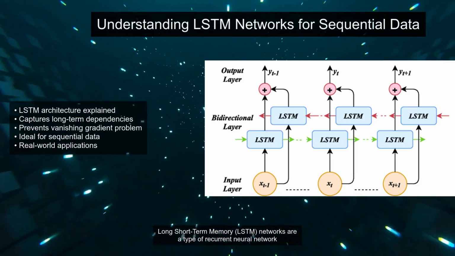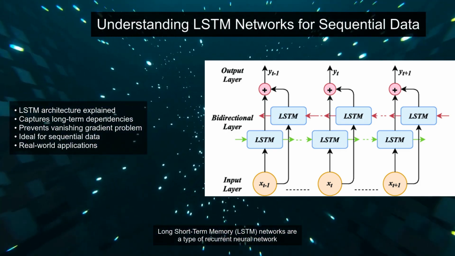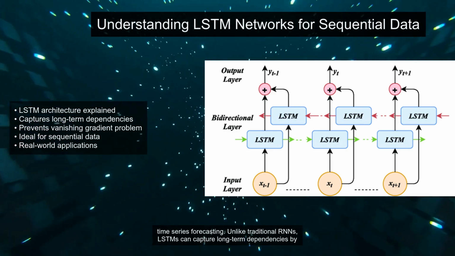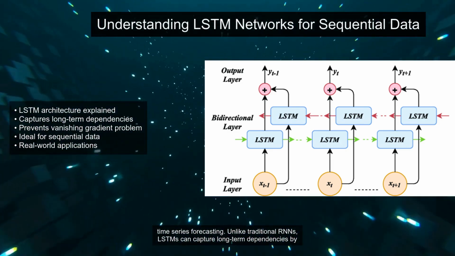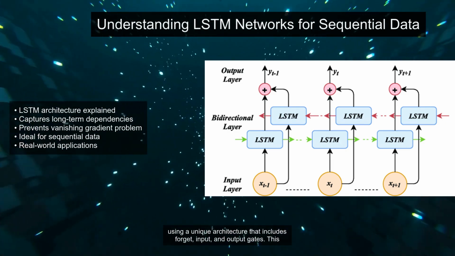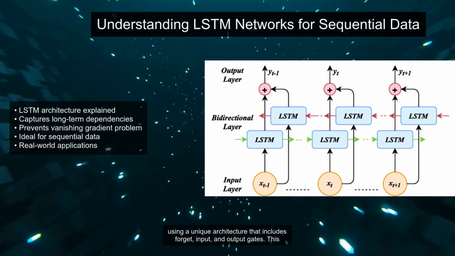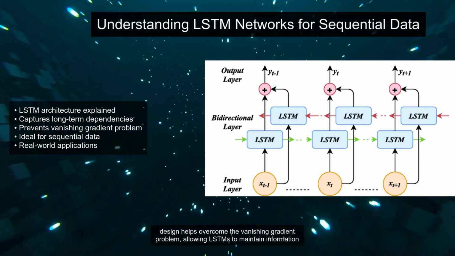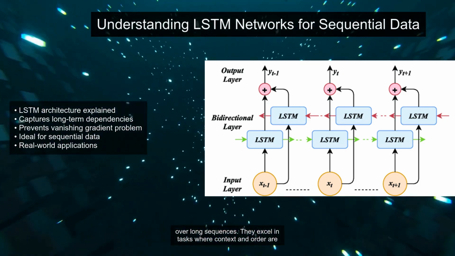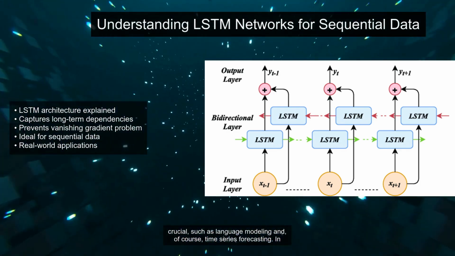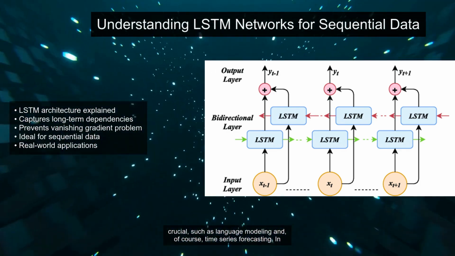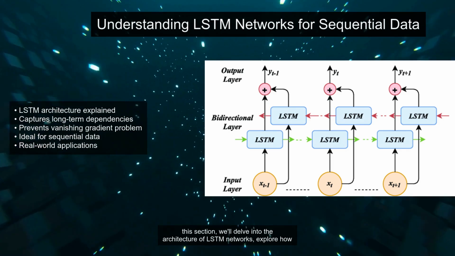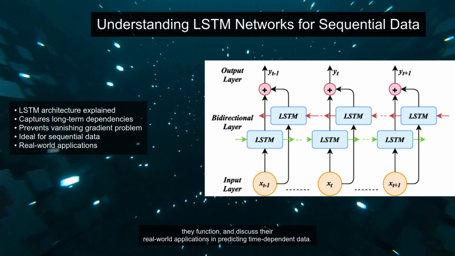Long short-term memory, LSTM, networks are a type of recurrent neural network, RNN, specifically designed to handle sequential data, making them highly suitable for time series forecasting. Unlike traditional RNNs, LSTMs can capture long-term dependencies by using a unique architecture that includes forget, input, and output gates. This design helps overcome the vanishing gradient problem, allowing LSTMs to maintain information over long sequences. They excel in tasks where context and order are crucial, such as language modeling and, of course, time series forecasting. In this section, we'll delve into the architecture of LSTM networks, explore how they function, and discuss their real-world applications in predicting time-dependent data.